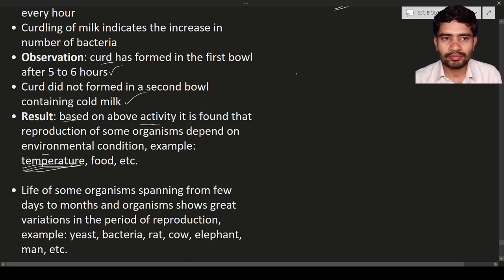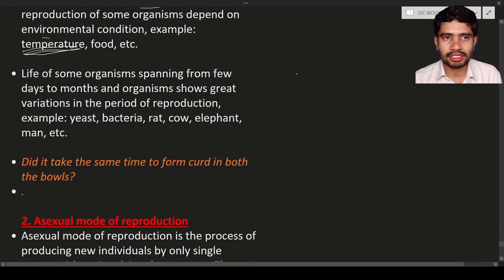So after the activity, we have a little bit of information. That is a list of the lifespans of some organisms, spanning from a few days to a few months. It means the lifetime of some organisms is only a few days, or a few months. And they show great variations in the period of reproduction.